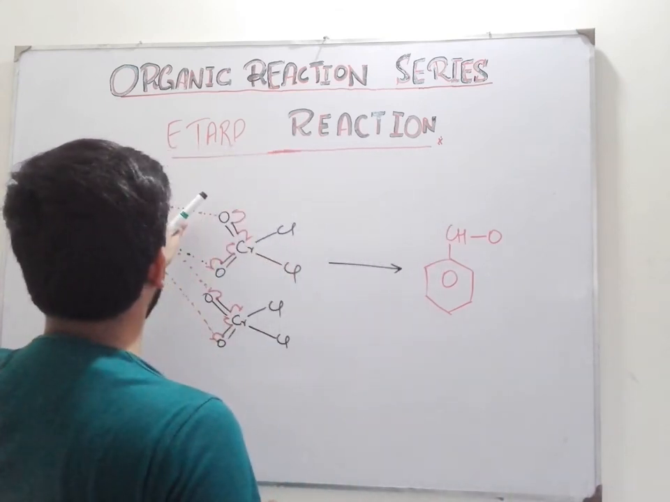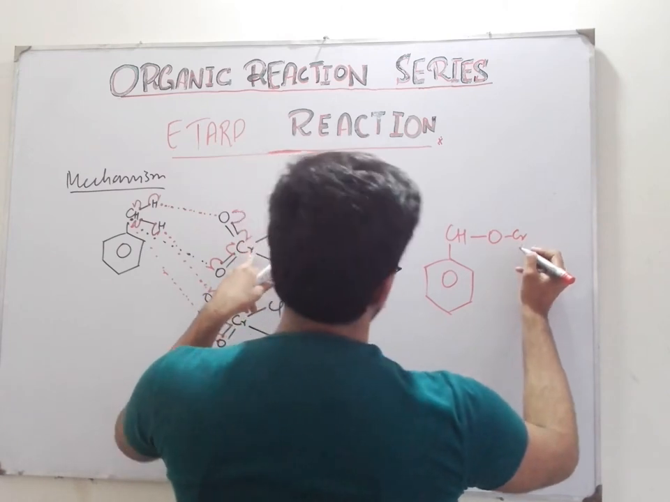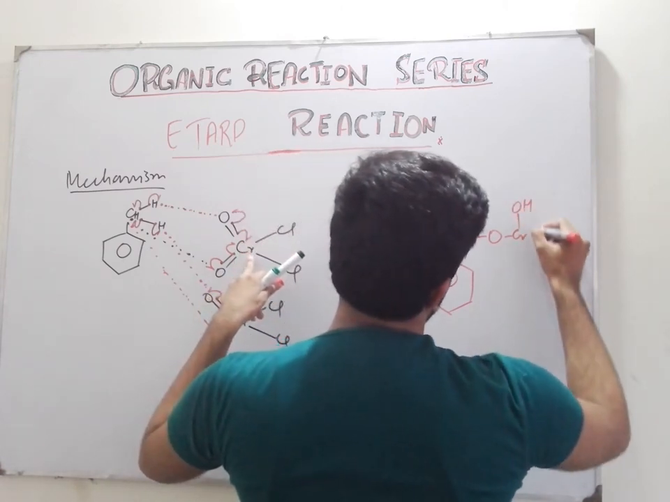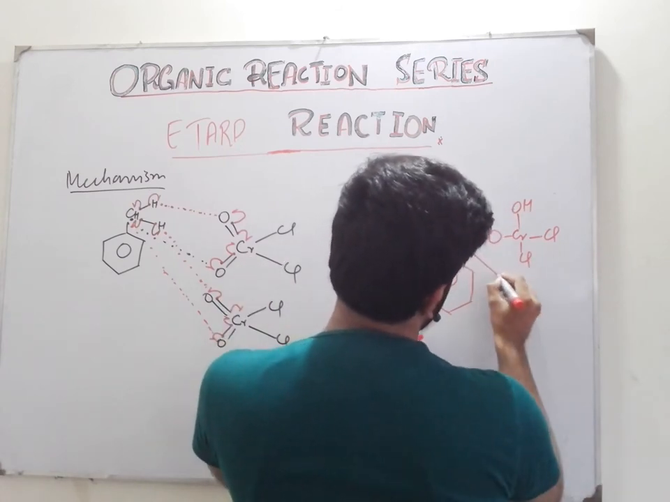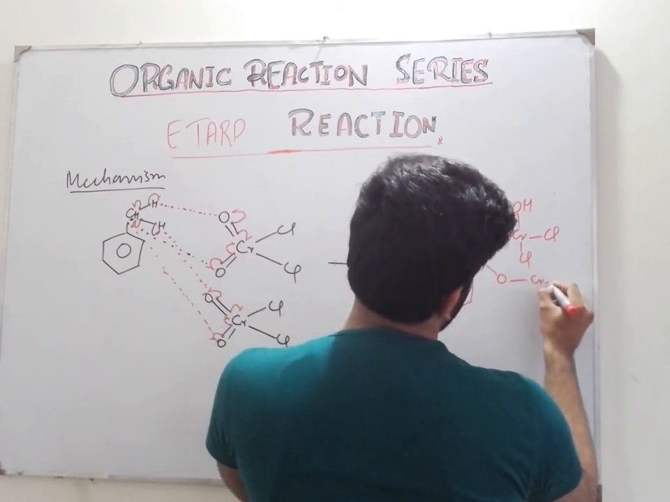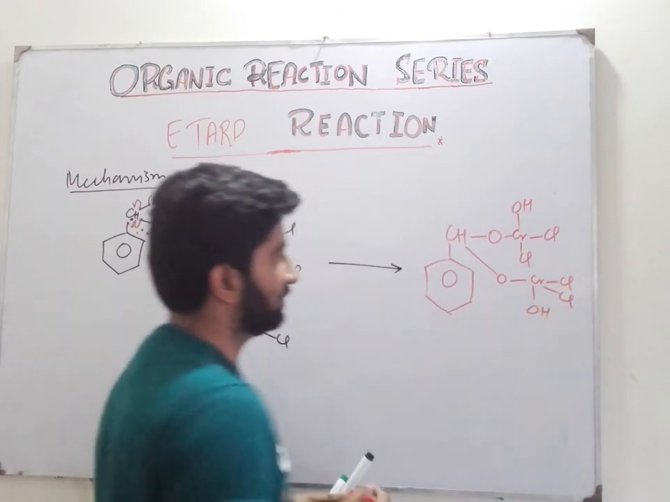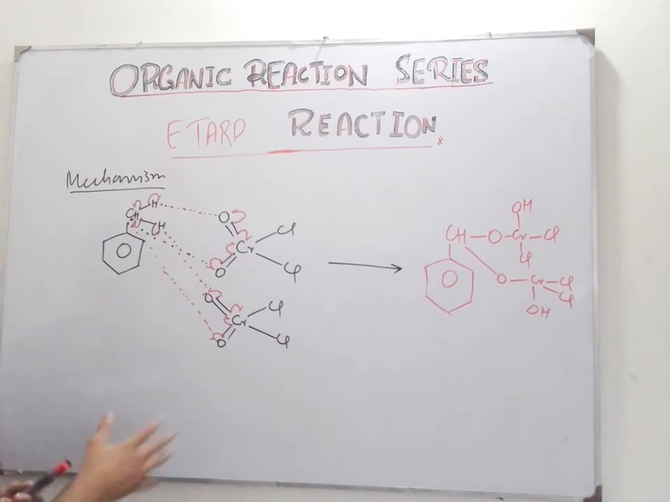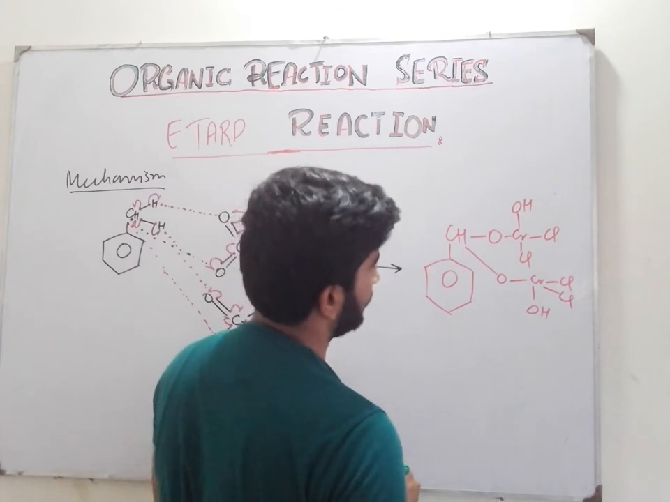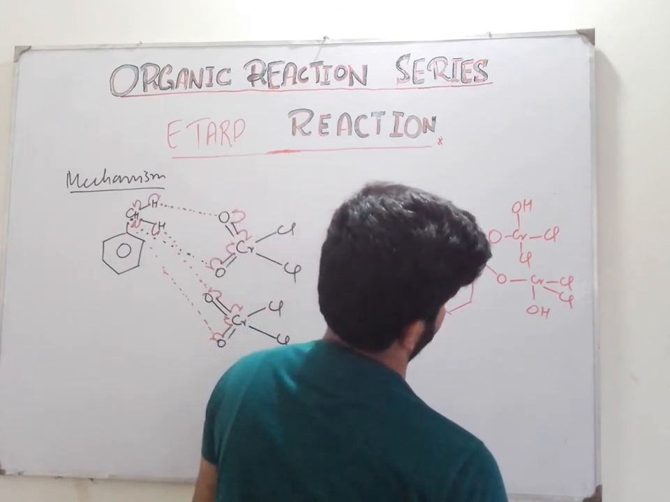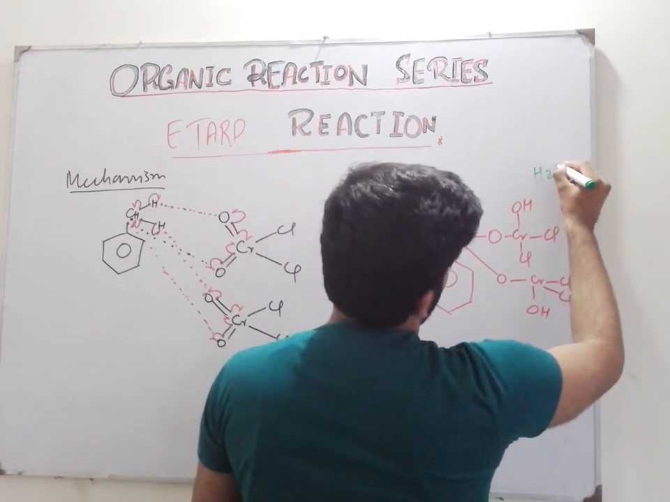The complex is CH, O, Cr, that is chromium, OH with two chlorides. Similarly, chromium, Cl, Cl, OH. This complex is formed when the toluene is treated with the chromyl chloride. In the next step, we add water.